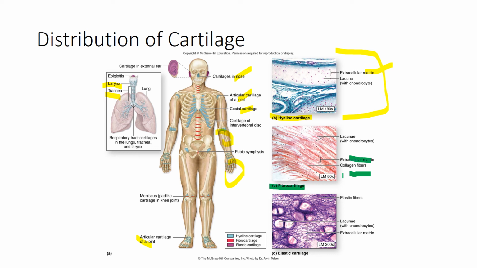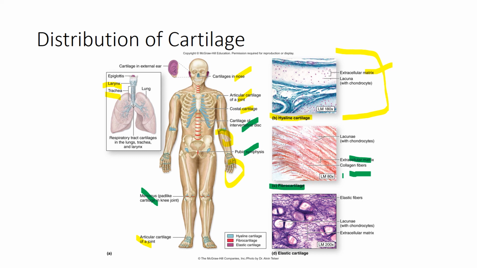We find this in a few places. We find this as the cartilage between the intervertebral discs, as well as in the pubic symphysis, which holds our hip in place. In women who undergo childbirth, a hormone helps to relax the strength of this so that the fetus can be delivered. And the last place that we find this is within the meniscus, within the knee and the femur.